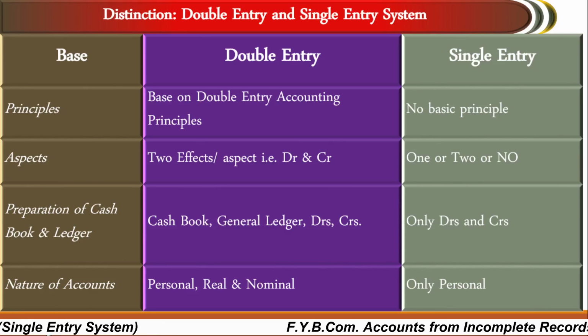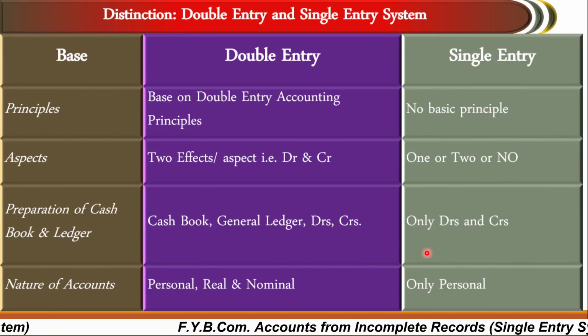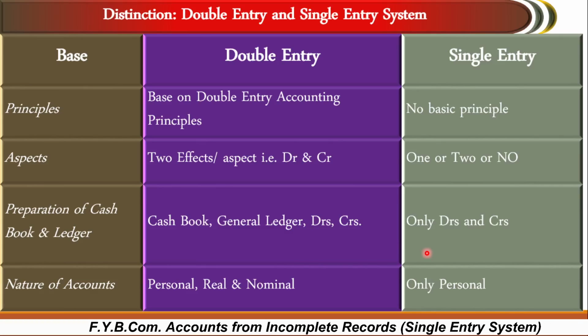Preparation of cash book and ledger. In a double entry bookkeeping system, the cash book and general ledger as well as debtors and creditors accounts are maintained, or any other books of accounts are maintained as per the requirements. But in a single entry system, only debtors and creditors accounts are maintained. As mentioned earlier, many times the businessman maintains only the personal accounts rather than the real and nominal accounts. Nature of accounts: in a double entry system it is personal, real and nominal, while in a single entry system only personal accounts are maintained.